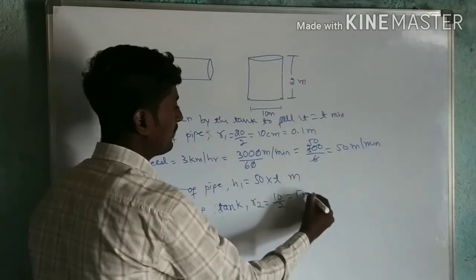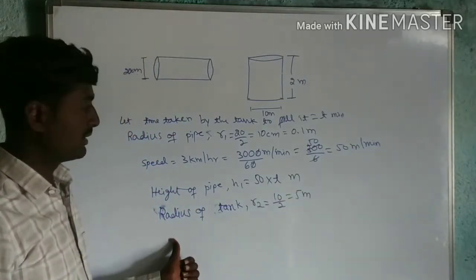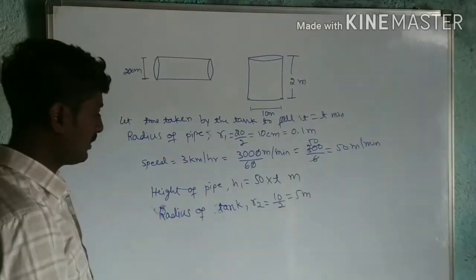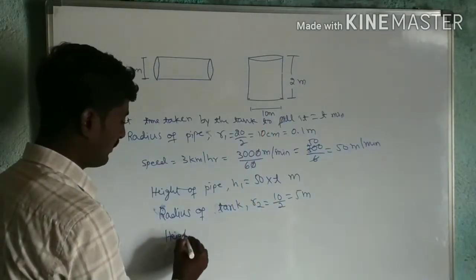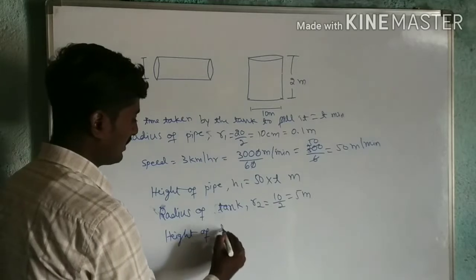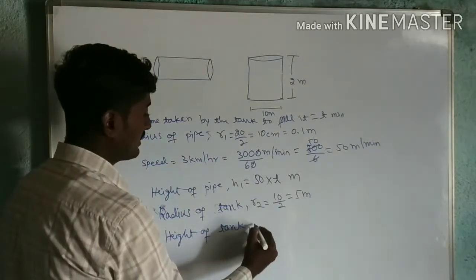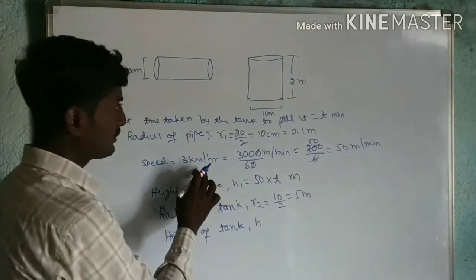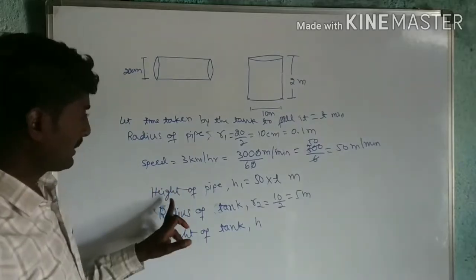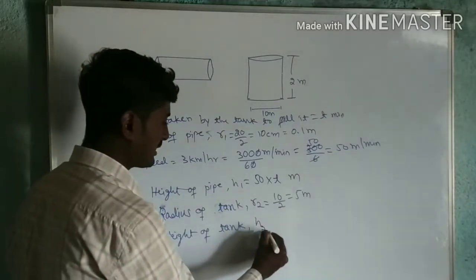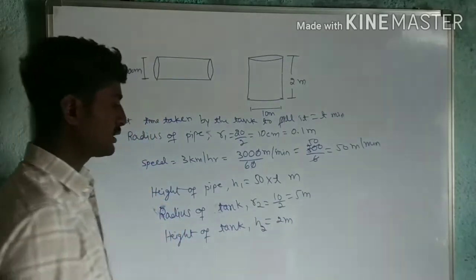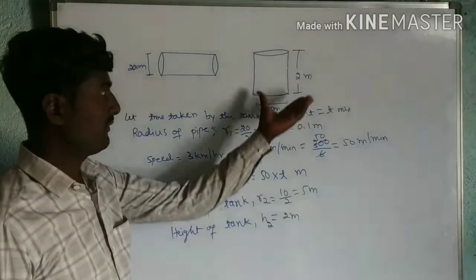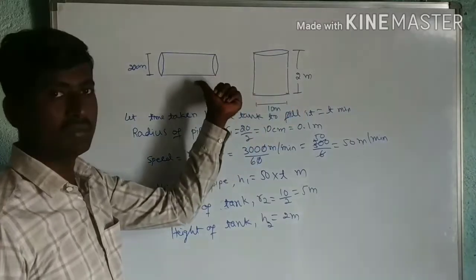So that is 5 meters. Now I got the radius. Then the height of the tank. I already used h1 here, so this I will take as h2. That is given as 2 meters. Now I can find the volume of this and the volume of this.